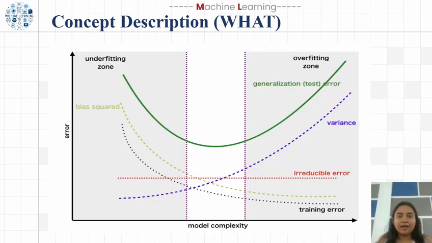The graph shows the bias variance trade-off, a core concept in machine learning. It's all about finding the perfect balance for your model. We have the underfitting zone, where our model is too simple and has a high bias and can't learn the data patterns, so its error is high. And there is also the overfitting zone. The model is too complex and has a high variance and has memorized the training data, including its noise, which makes it perform terribly on new data. The goal is the sweet spot in the middle. This is where our model has just the right complexity to minimize errors and generalize, allowing it to perform well on both training and unseen data.